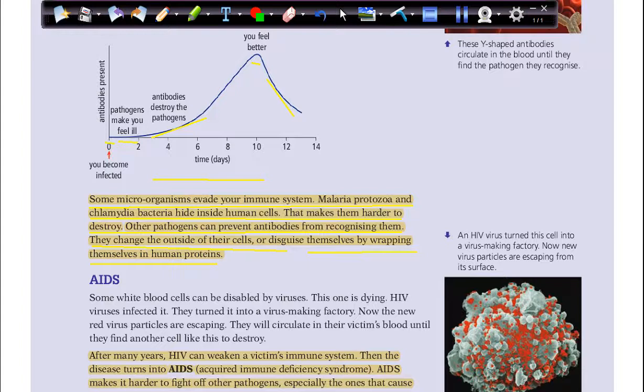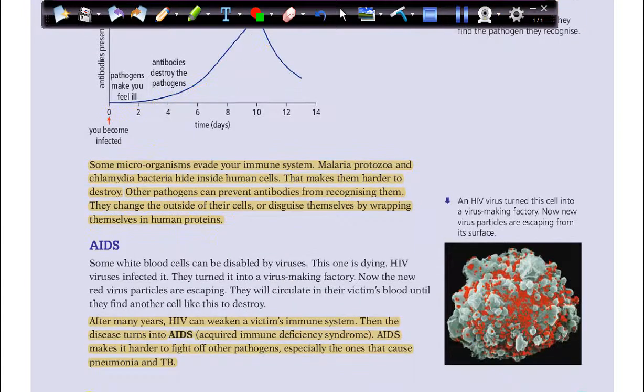They can change the outside of their cells, or hide themselves. To disguise means that they hide themselves or change themselves so as not to be recognized. Sometimes they can wrap themselves in human proteins, so they hide in the human proteins. So the defense system, or the immune system, cannot detect them.